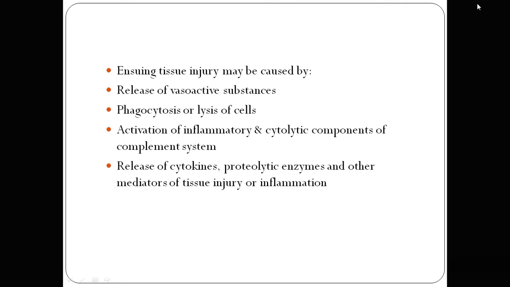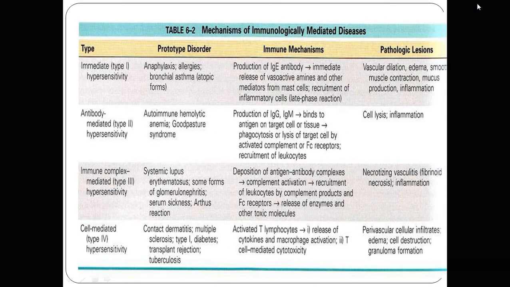Tissue injury may be caused by the release of vasoactive substances that we discuss later, phagocytosis or lysis of the cells, and activation of inflammatory and cytolytic components of the complement system. So phagocytosis plus activation of inflammatory and complement systems is the major prime mechanism for hypersensitivity reaction. All these reactions cause release of various cytokines, proteolytic enzymes and other mediators that lead to tissue injury and inflammation. So here the table gives a brief overview of the types of hypersensitivity reaction.